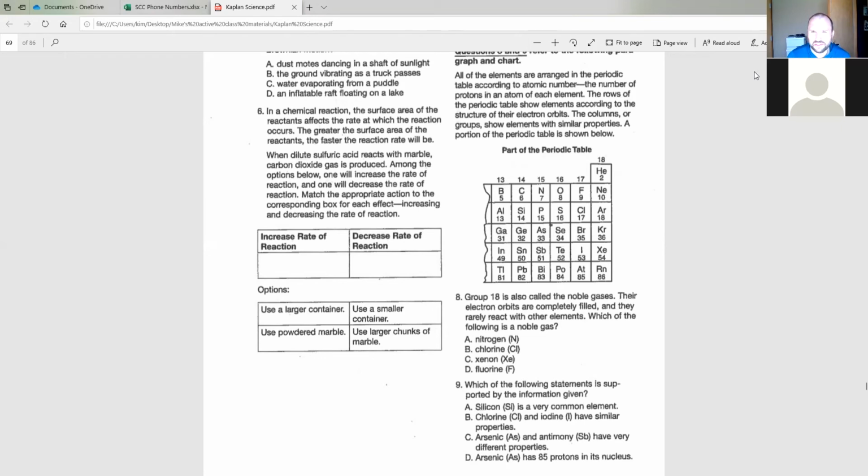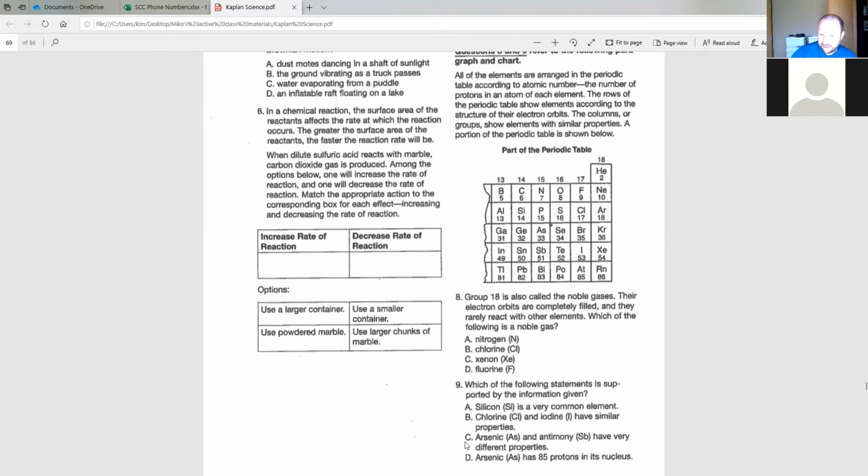All right, first it says, and I'm just reading the paragraph, all the elements are arranged by atomic number, or the number of protons in an atom of each element. Stop there. Look at D. Arsenic has 85 protons. Find arsenic, As, on this chart. Where is As? Right here. What is its number? 33. So that is the atomic number, which means that arsenic has 33 protons in its nucleus. So D is wrong. Throw it out.